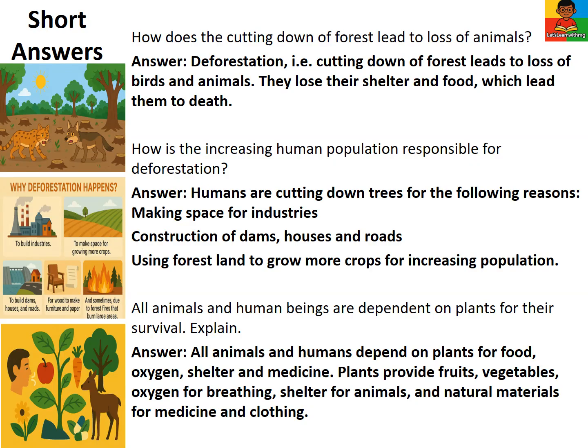All animals and humans depend on plants for survival. Plants provide food, oxygen, shelter, and medicine, including fruits, vegetables, oxygen for breathing, shelter for animals, and natural materials for medicine and clothing.